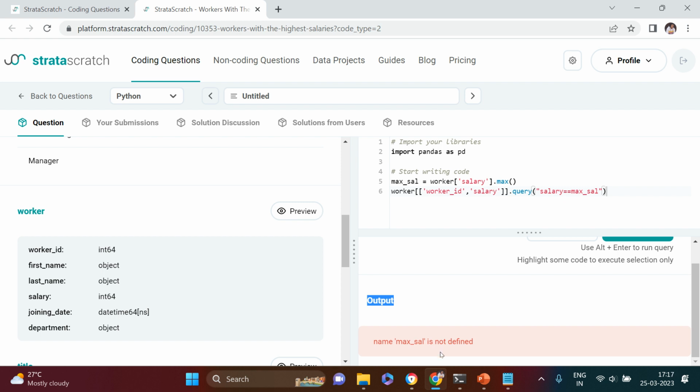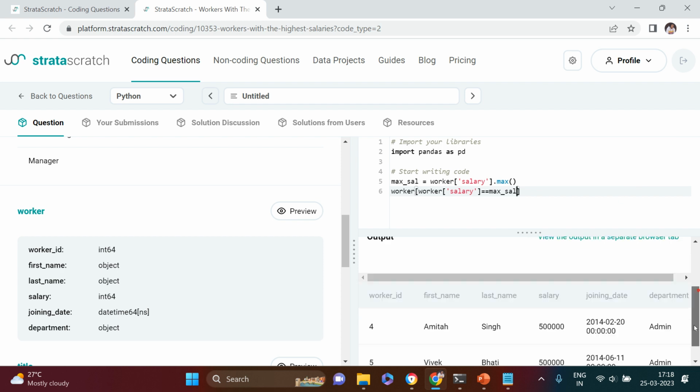There seems to be some problem. It says max_sal is not defined. How could it be possible that max_sal is not defined? If this is not working, there is the other way. Let me remove this. I would say worker, and out of this, worker salary equals max_sal. Let's see if this works.